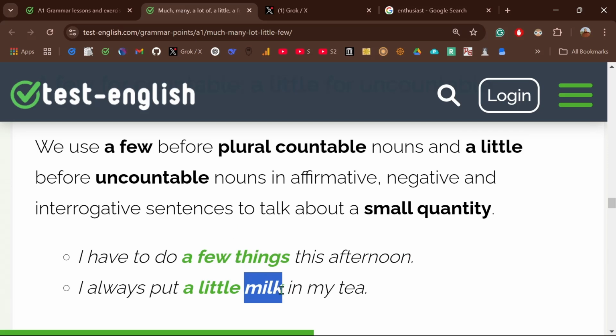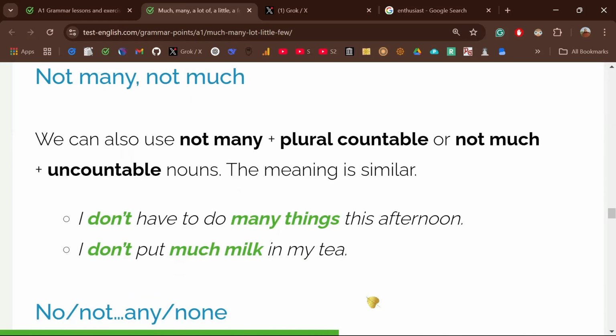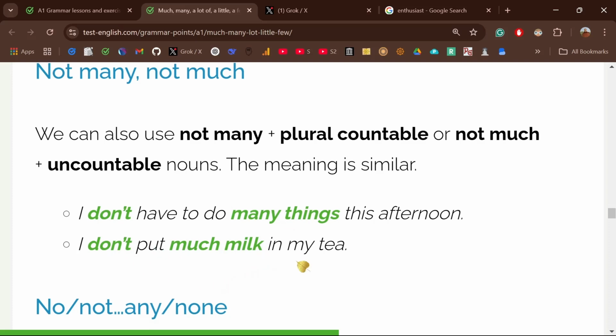Milk is uncountable, right? So I always put a little milk in my tea. A little milk. A little water. Not a few milk. We can also use not many plus plural countable, or not much plus uncountable. It's the same as before, we just put not before. I don't have to do many things. I don't put much milk. Okay, this is okay.